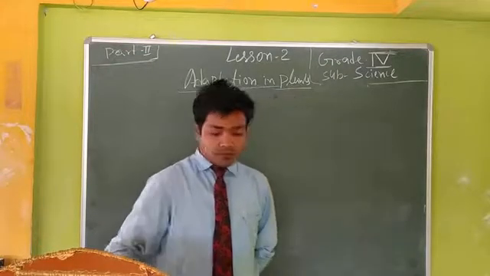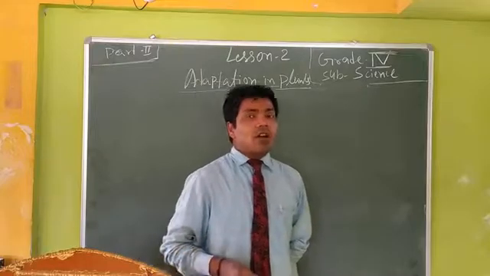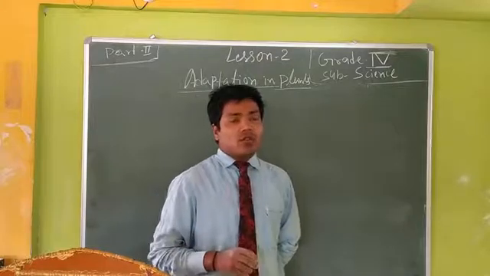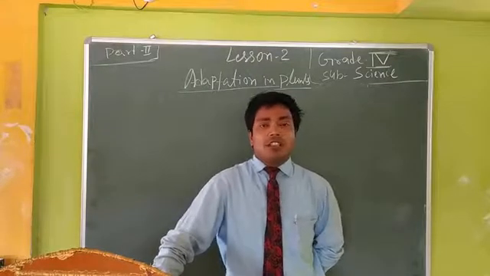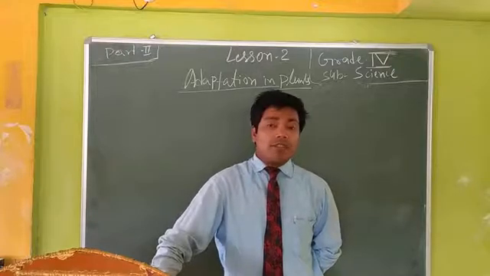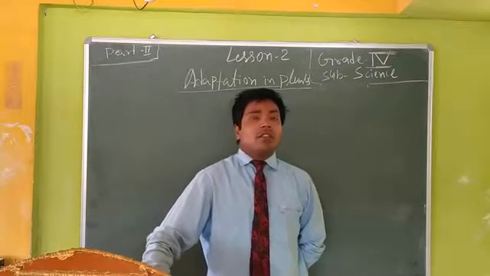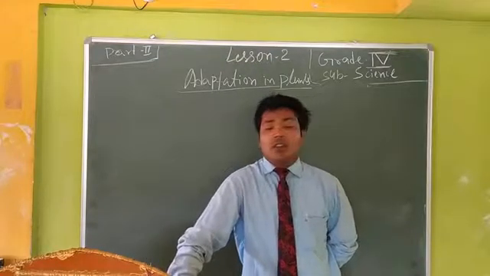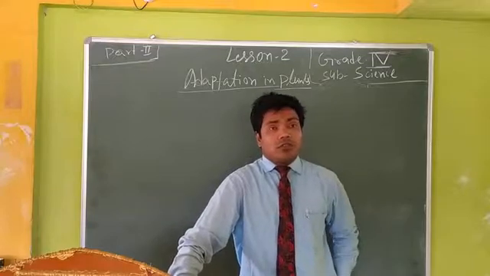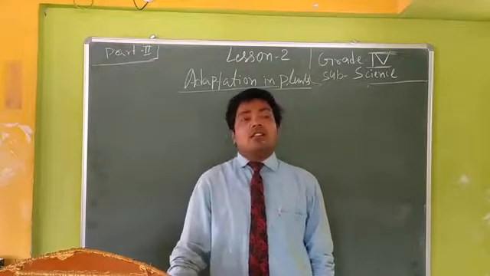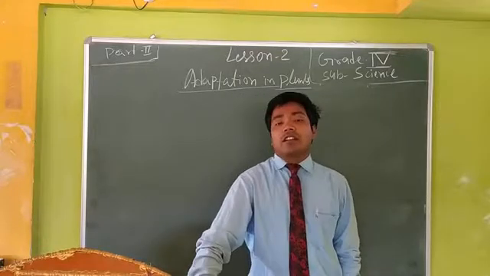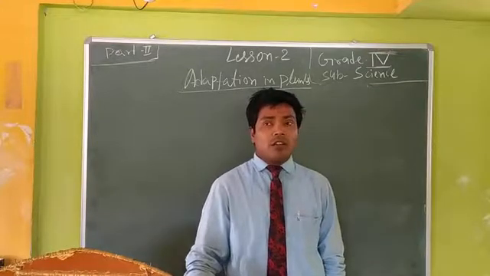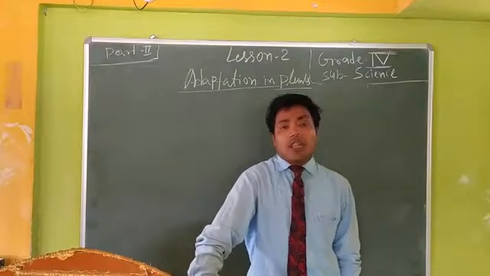Just wait, without wasting any second, we have to come to our point. In the previous class we introduced adaptation in plants. Adaptation and habitats we have completed. After that, there are two kinds of plants. The plants that grow on land surface are called terrestrial plants, and the plants that grow under the water are called aquatic plants.